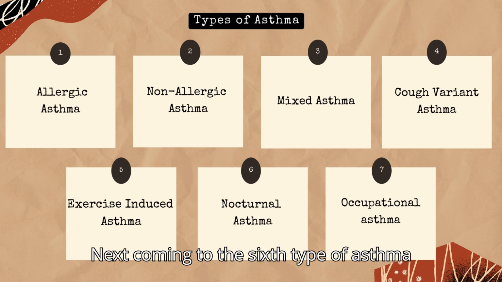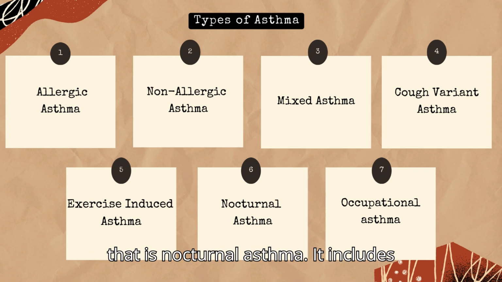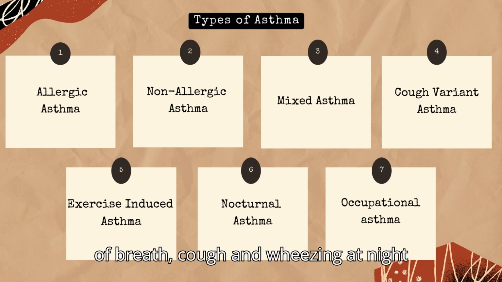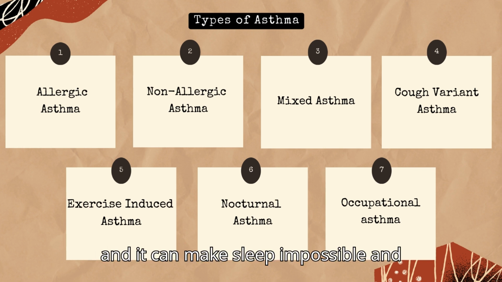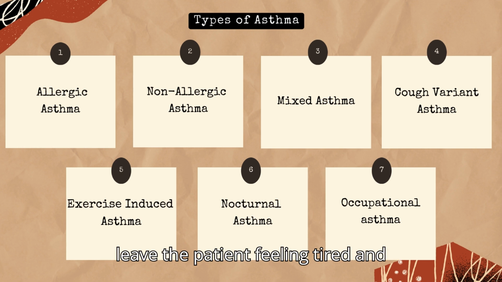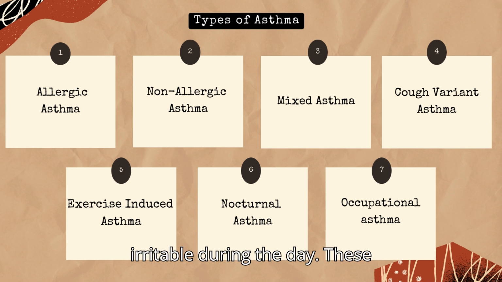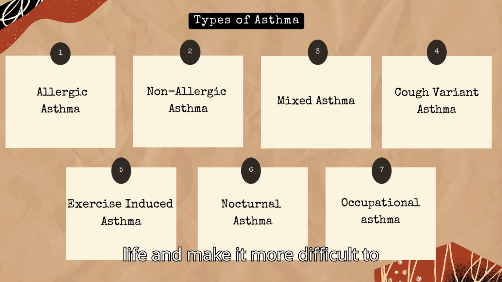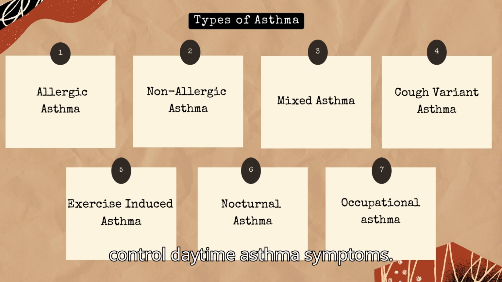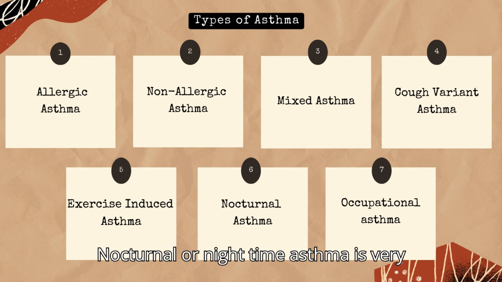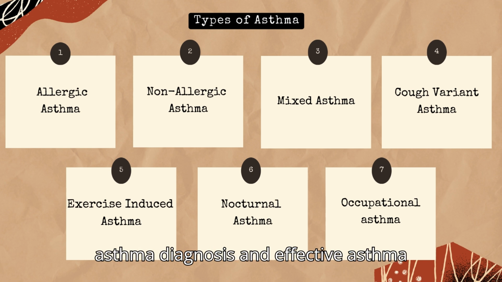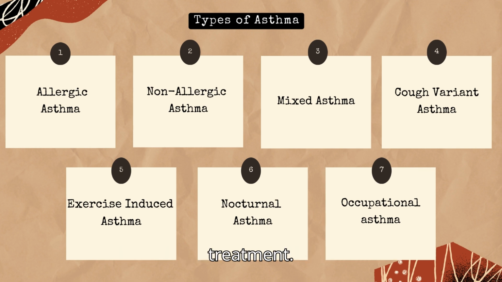Next, coming to the sixth type of asthma, that is nocturnal asthma. It includes symptoms like chest tightness, shortness of breath, cough, and wheezing at night, and it can make sleep impossible and leave the patient feeling tired and irritable during the day. These problems may affect overall quality of life and make it more difficult to control daytime asthma symptoms. Nocturnal or nighttime asthma is a very serious condition. It needs a proper asthma diagnosis and effective asthma treatment.